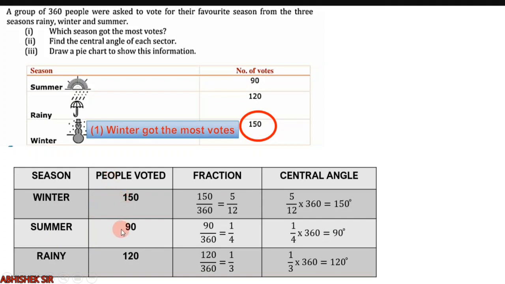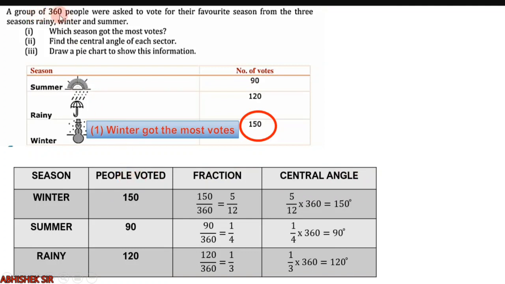People voted, if you see, winter 150, summer 90 and rainy 120. Clear? So these two columns are from the question itself. Now very important, we have to convert that into fraction. Why? To find the central angle. Now see how to convert into fraction.